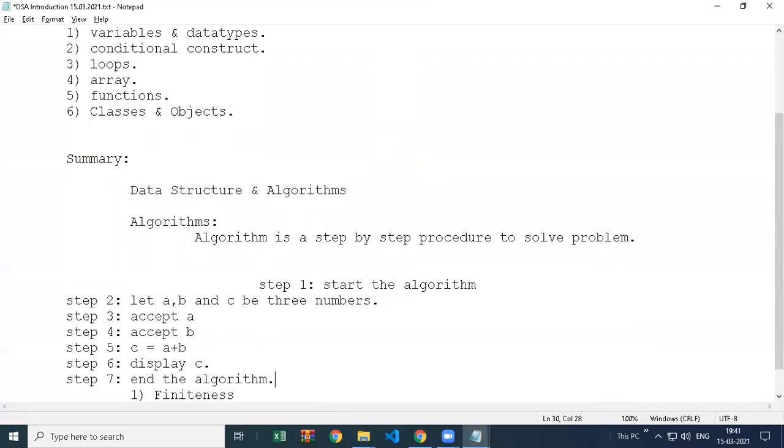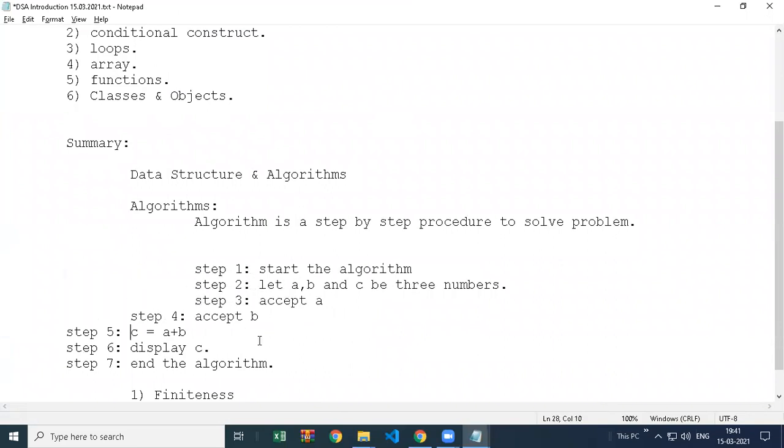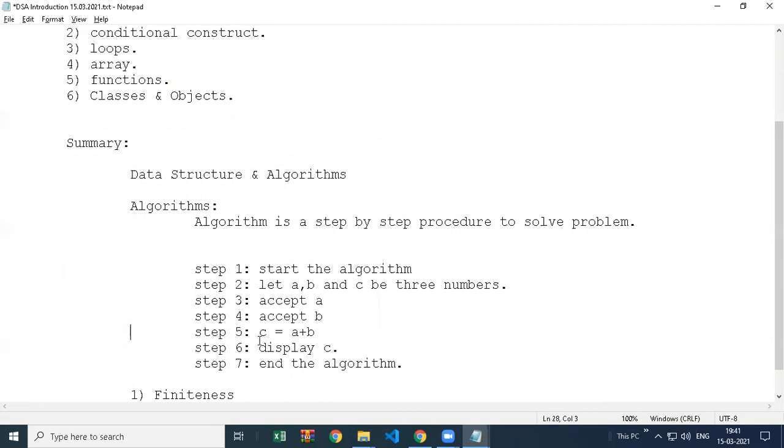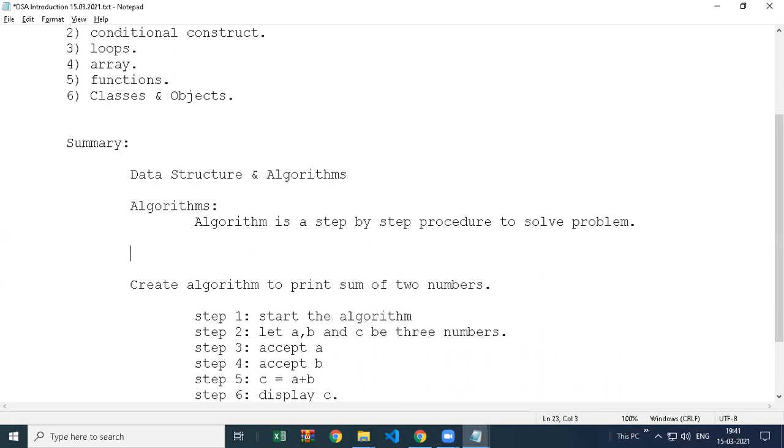This is one sample algorithm. Step number 1, 2, 3, 4, 5, 6, 7. Create an algorithm to print the sum of two numbers. This is just an example of an algorithm.